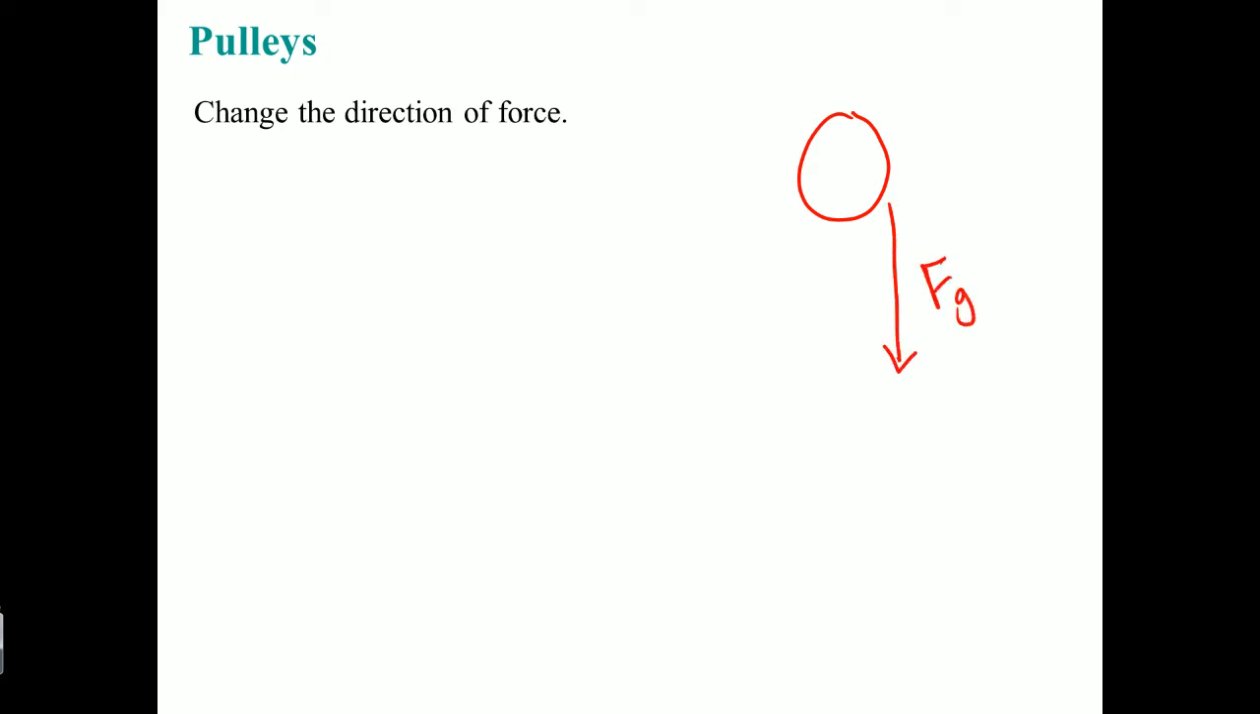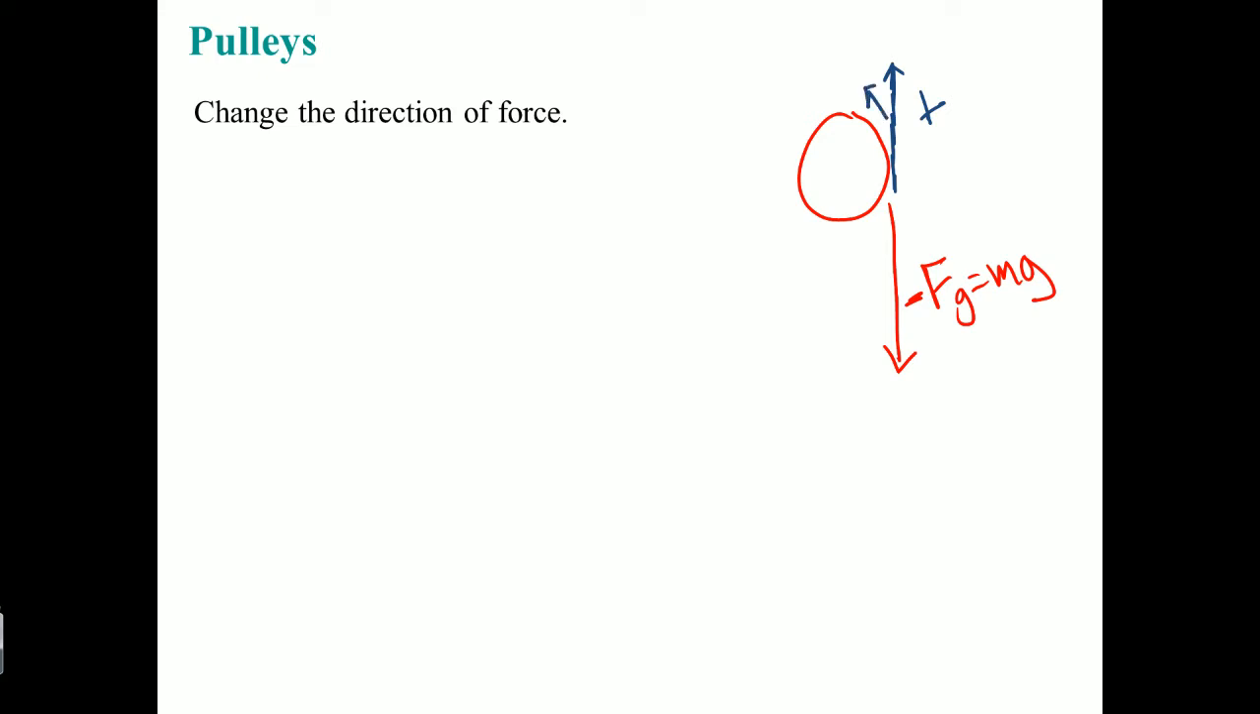So what is a pulley? A pulley will change the direction of a force, and it looks something like this. If a force is here, goes down, force of gravity is equal to mg, and let's say this is going to be negative, we see that the force going in the opposite direction, which goes up, is going to be positive. But do you see how it wraps around?